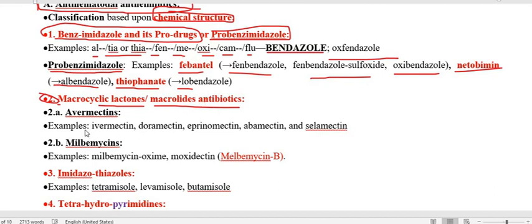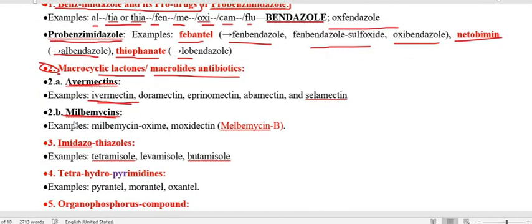They are subdivided into two parts: ivermectin, and the second one is milbemycin. Under the ivermectin group, the drug is ivermectin. Others are doramectin, eprinomectin, abamectin, selamectin. But the important one is ivermectin.